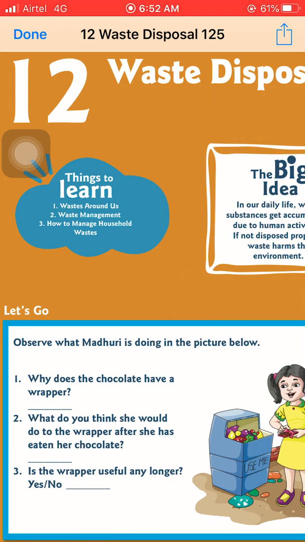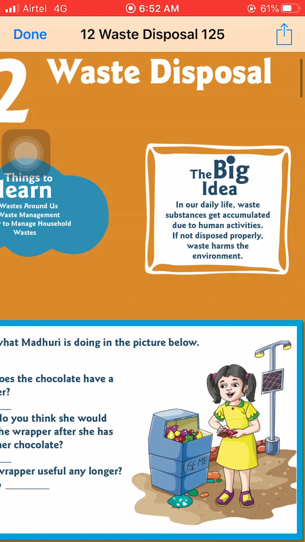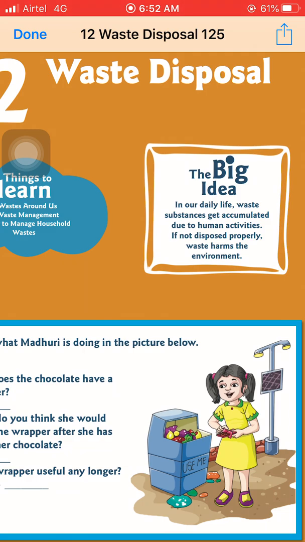Second is how we can manage the waste that is present in our surroundings. Third one is how to manage household waste. Okay, so these are the things that we will learn in this chapter.